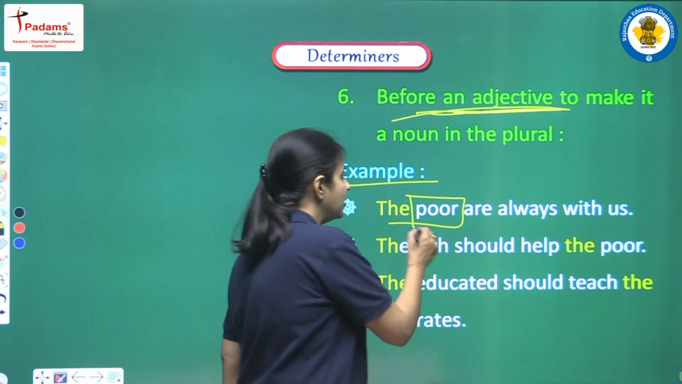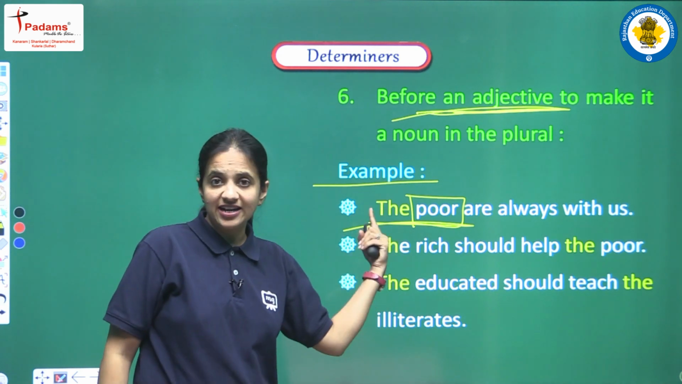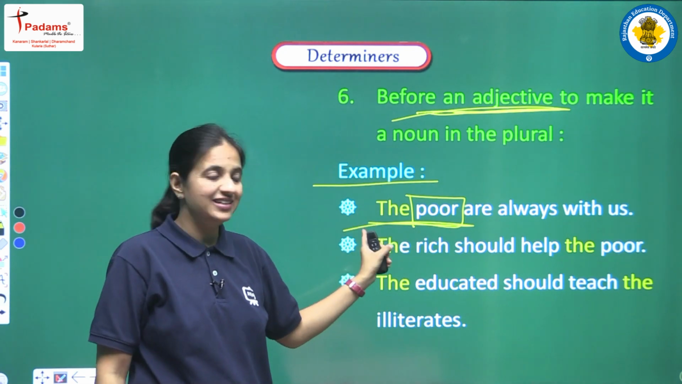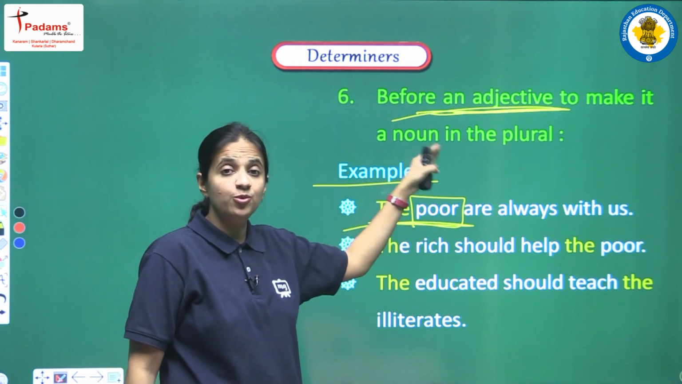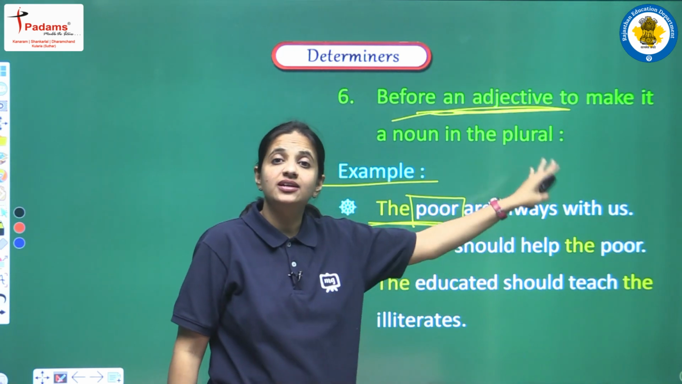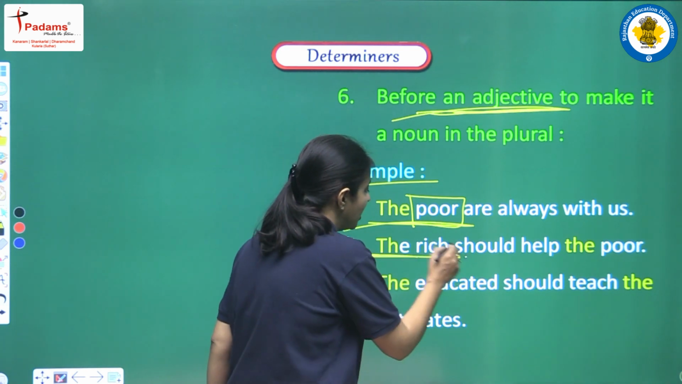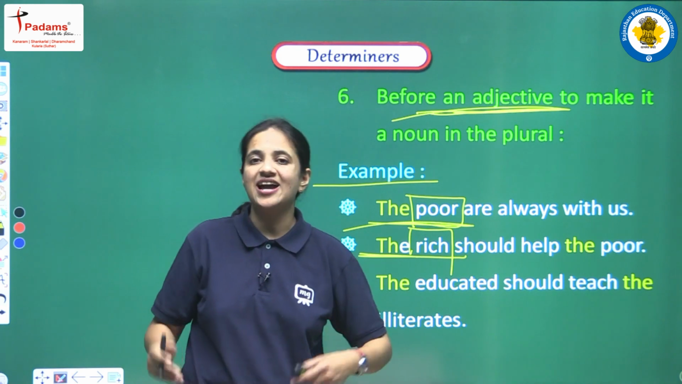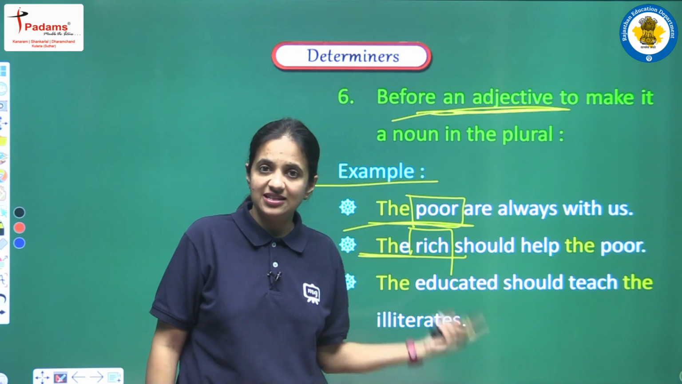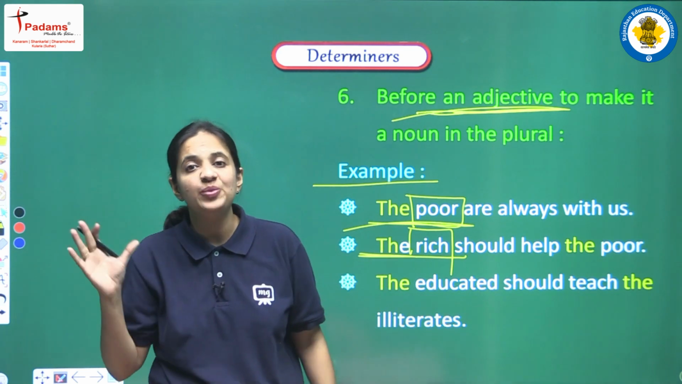Why? Because we are talking about all the poor people here, and we are making this adjective a plural noun, and this is the reason we are having the article here. We are saying that all the poor people are always with us. Next is the rich should help the poor. Again we are having the article before rich. Rich, again it's a kind of adjective, but here we are having the article because we are trying to make this adjective a plural noun, and we are talking about all the rich people.